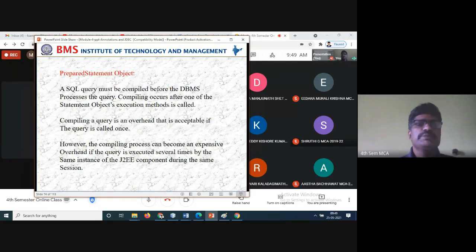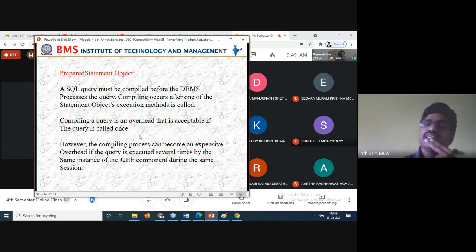Now, a prepared statement is nothing but a SQL query that must be compiled before the DBMS processes the query. Compiling occurs after one of the statement objects' execution methods is called. So we already know that. Next, compiling a query is an overhead that is acceptable if the query is called only once. So once the query is called, compiling the query is an overhead, and then it will be executed.